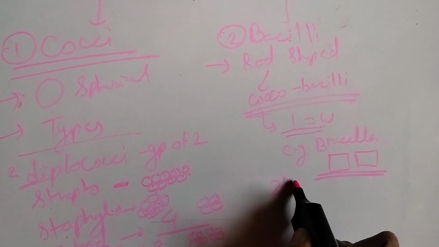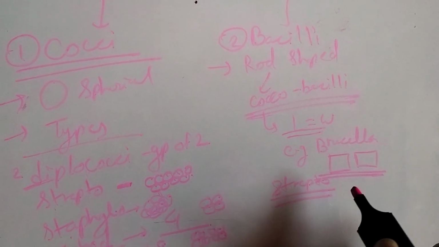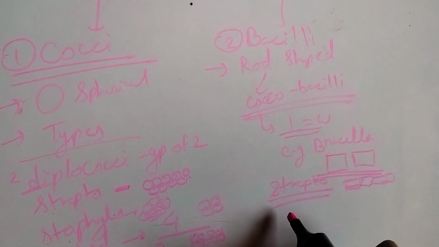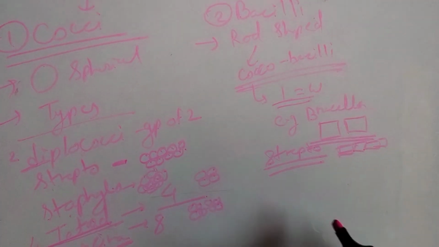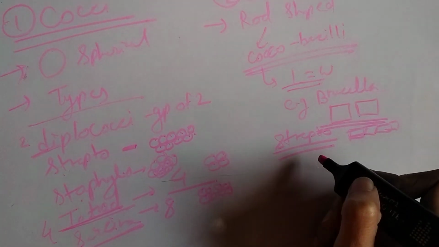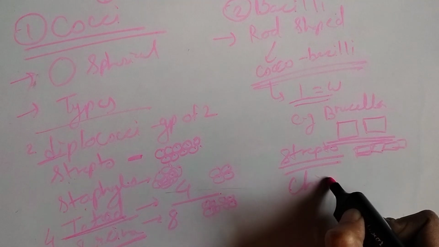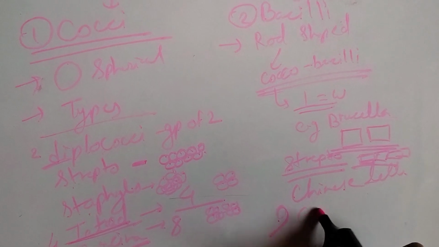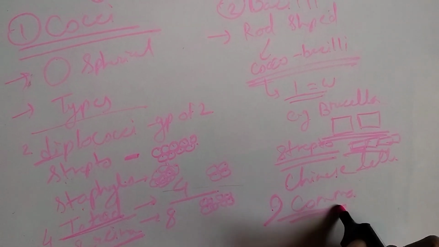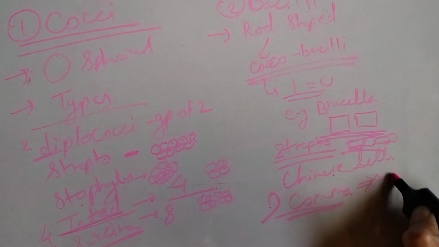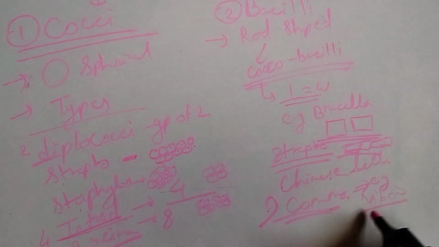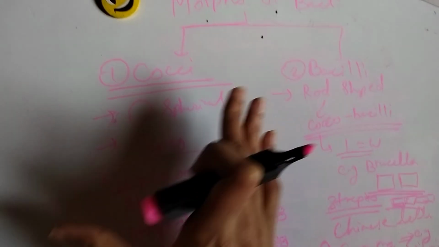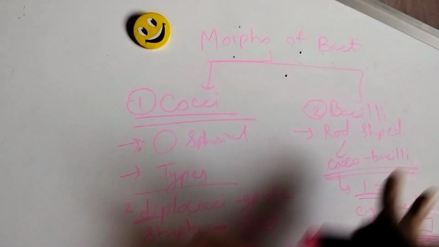Second is the streptobacilli, where the bacilli are present in chain form. Then Chinese letter or cuneiform type of pattern is present in the angle of each. Then comma shaped bacilli. The example of a comma shaped bacilli is the Vibrio bacilli. So these are the two morphologies of the bacteria, cocci and bacilli.